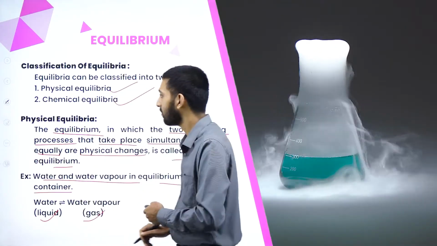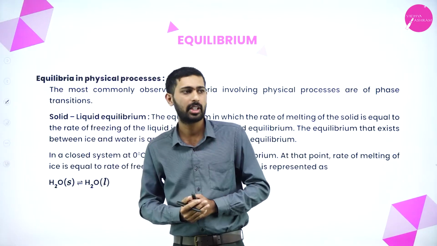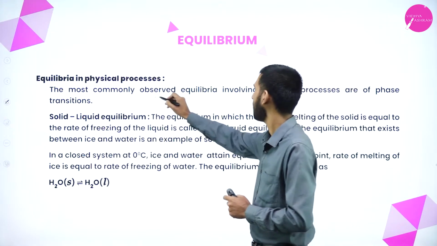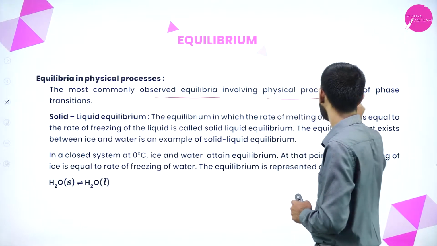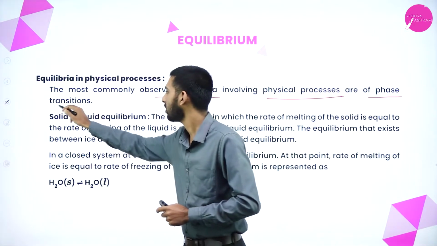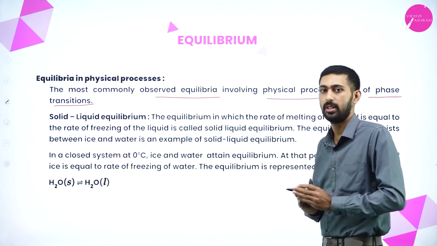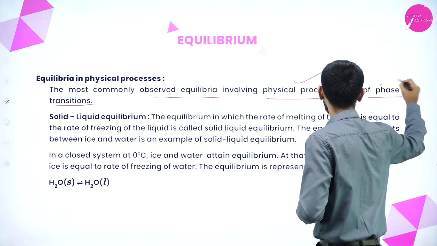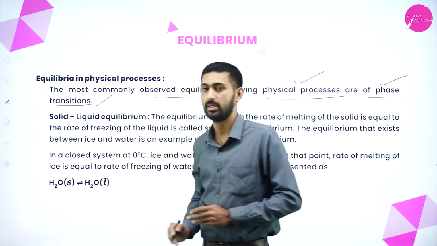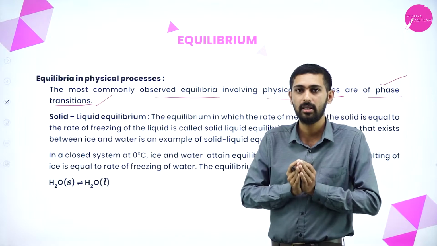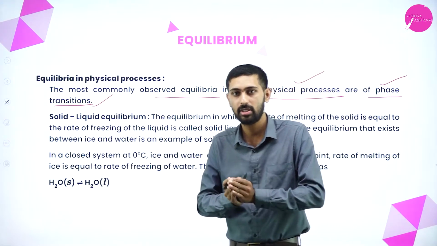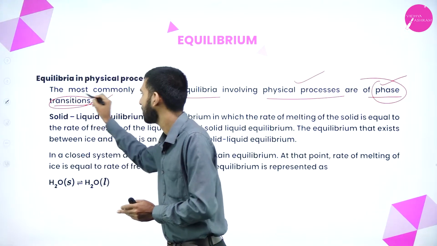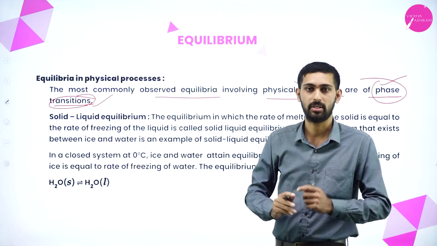Okay. Next thing is, equilibria in a physical process. What do you mean by physical process? Most common equilibria involving physical processes are phase transitions. Equilibrium always takes place, but it involves a physical process, in which a phase transition takes place. If equilibria is taking place physically, then we should say that phase transformation, phase transitions, are taking place, but not others. Okay.